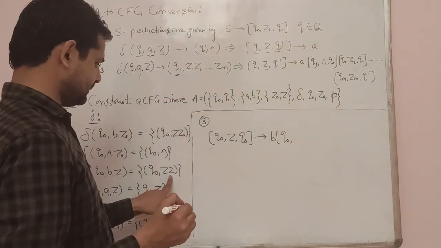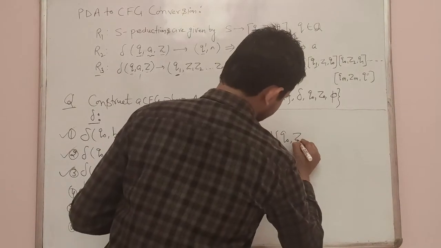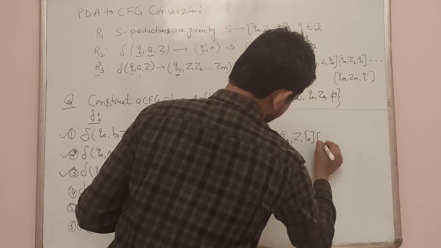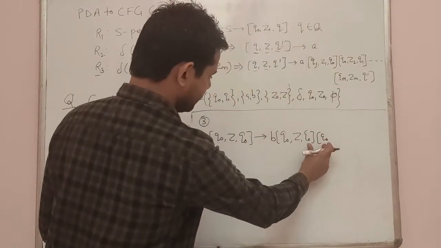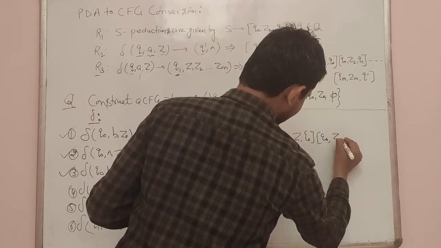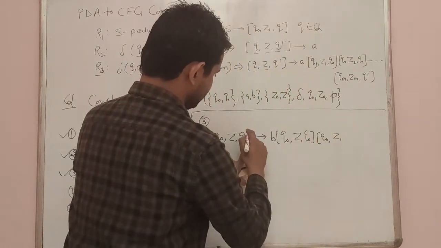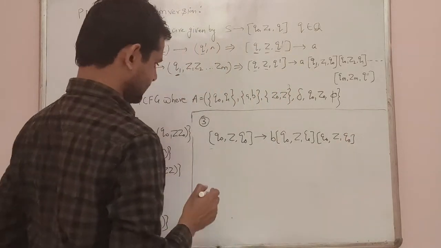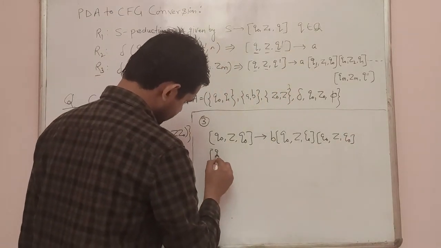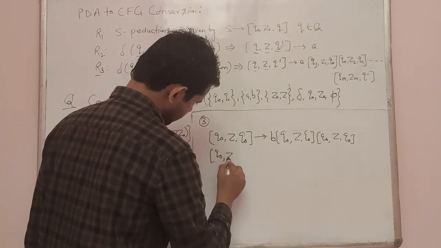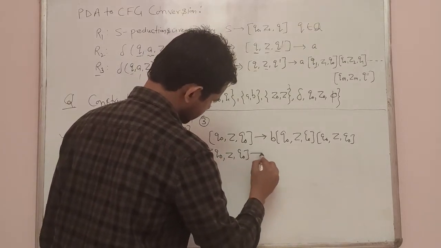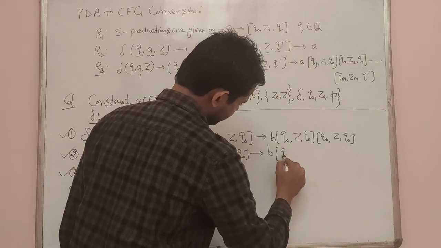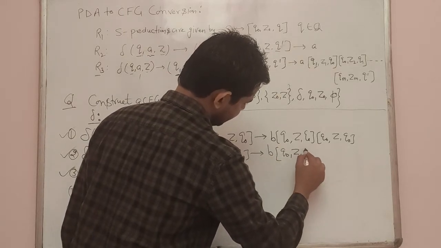Then we have z and z again. First we will use z, then q naught, then we are writing for q naught. Again z, and that value will be same, q dash, and we will end with q dash. Similarly we will write for q1, q naught z, q naught tends to b, q naught z.